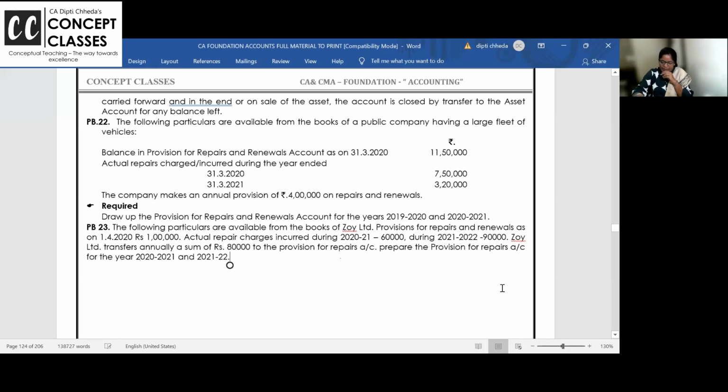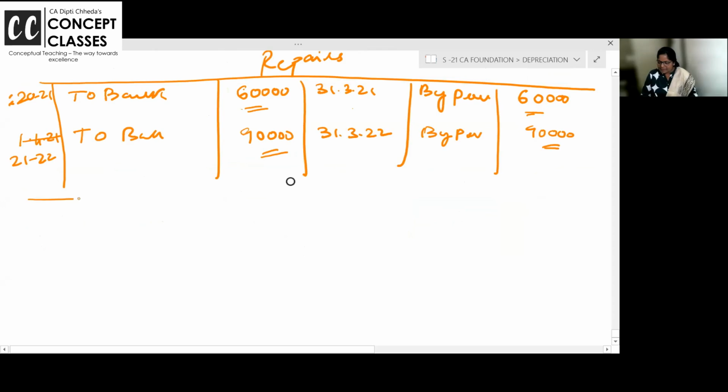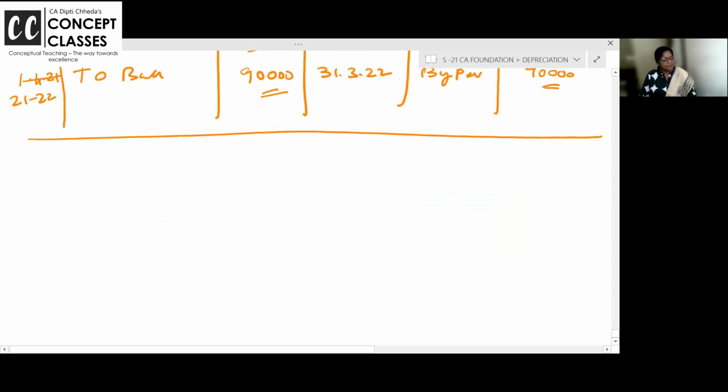They have asked like this, 22nd. Following particulars are available. Balance of provision is given 11,50,000 and actual repairs are also given 750. And then again 21 actual repairs are given and annual provision is 4 lakh. So you are required to prepare the accounts for 1920 and 2021. We'll do it exactly the same way. First was concept ripping, and now let's do it actually, just this last one and then we are done.